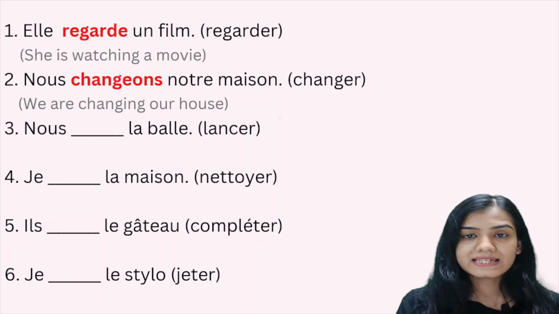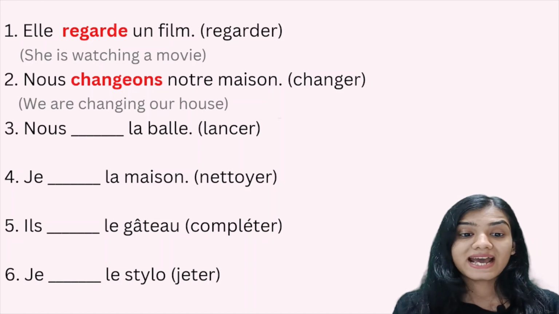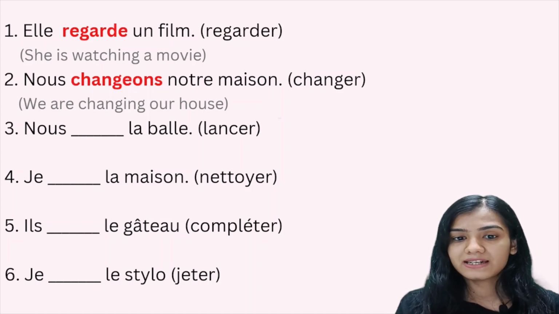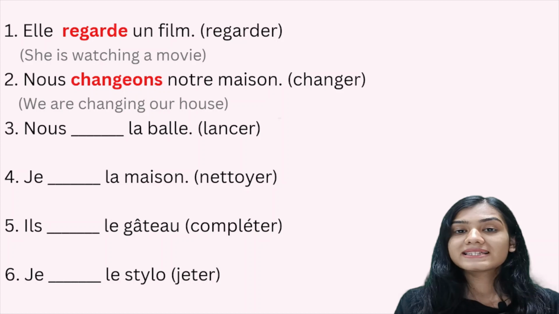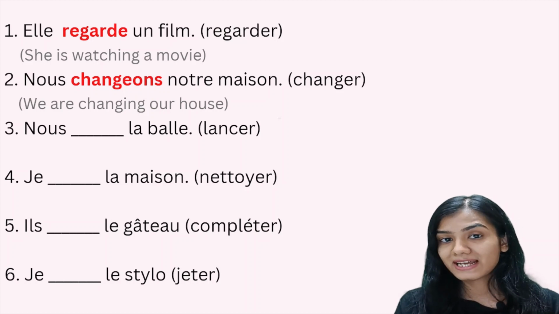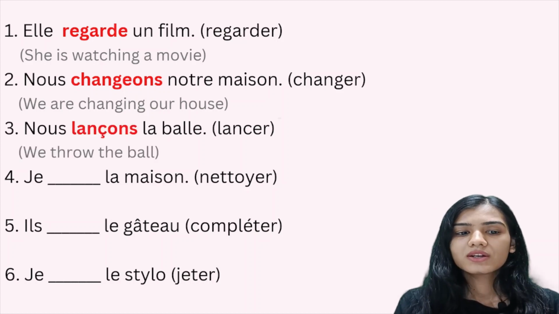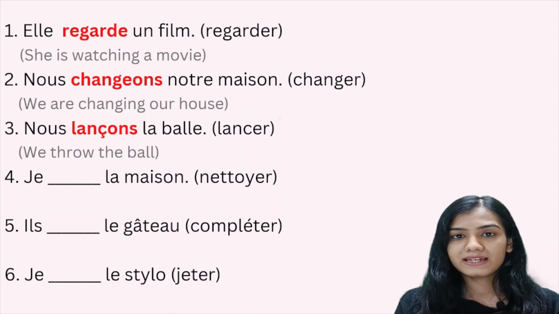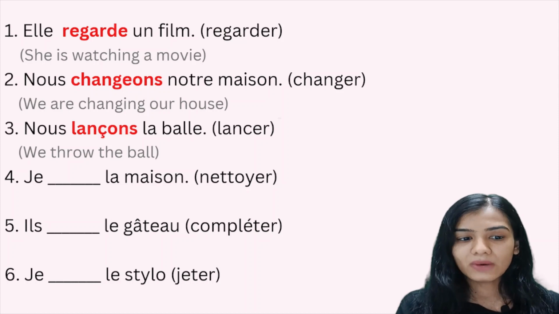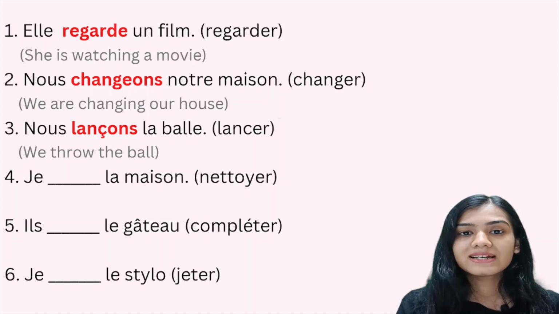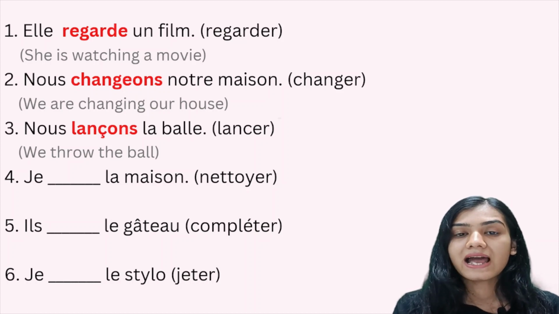In the third sentence, it's nous dash la balle. And the verb that we have to use is lancer. That is to throw. So it's going to be CER ending verb. So we are going to add an accent to C. So nous lançons la balle. We throw the ball.